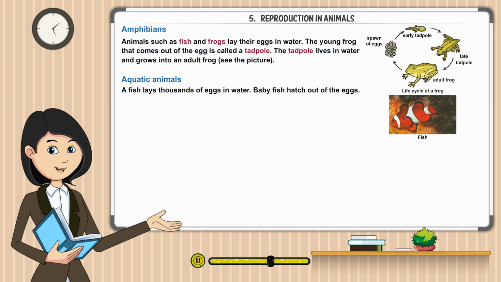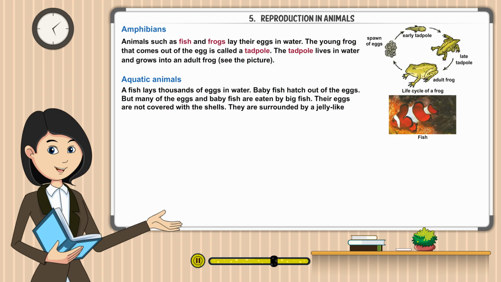Aquatic animals. A fish lays thousands of eggs in water. Baby fish hatch out of the eggs, but many of the eggs and baby fish are eaten by big fish. Their eggs are not covered with shells. They are surrounded by a jelly-like substance which protects them from the water and from enemies. A baby fish is called a fry.